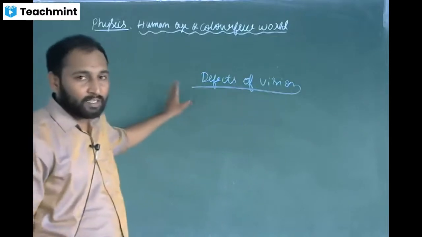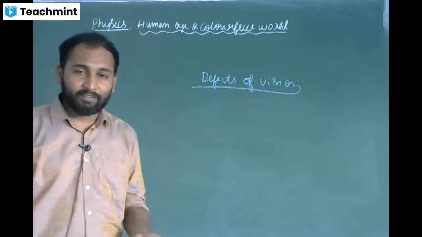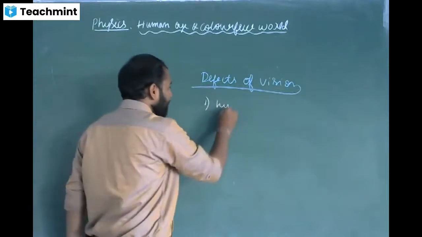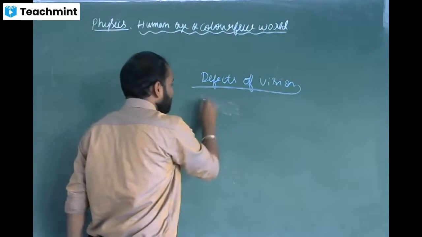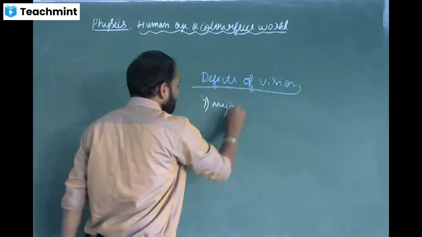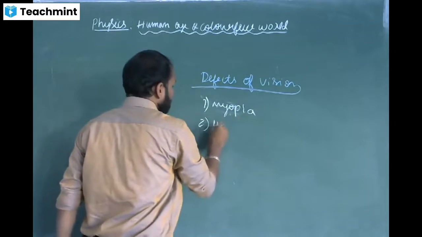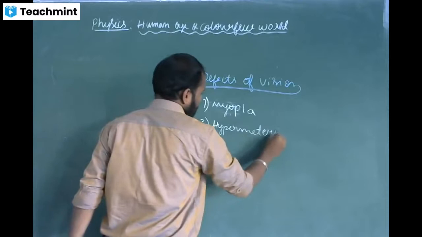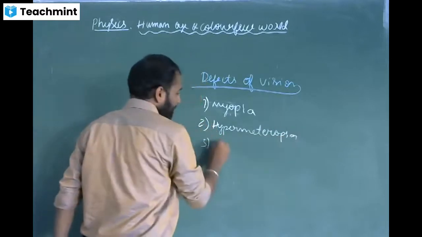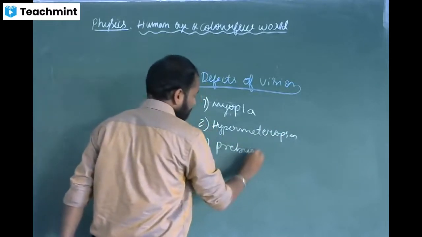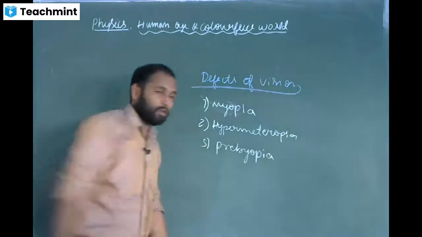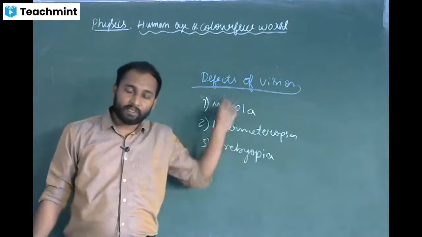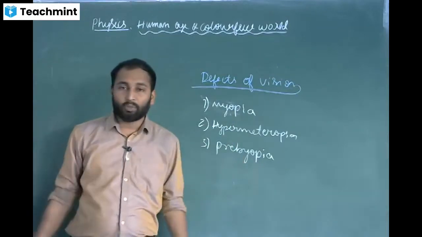Based on different defects, we have divided these defects of vision into three. First one, myopia. Second one, hypermetropia. Third one, presbyopia. So these are the three defects of vision. What exactly happens in these three, I will discuss in tomorrow's class.